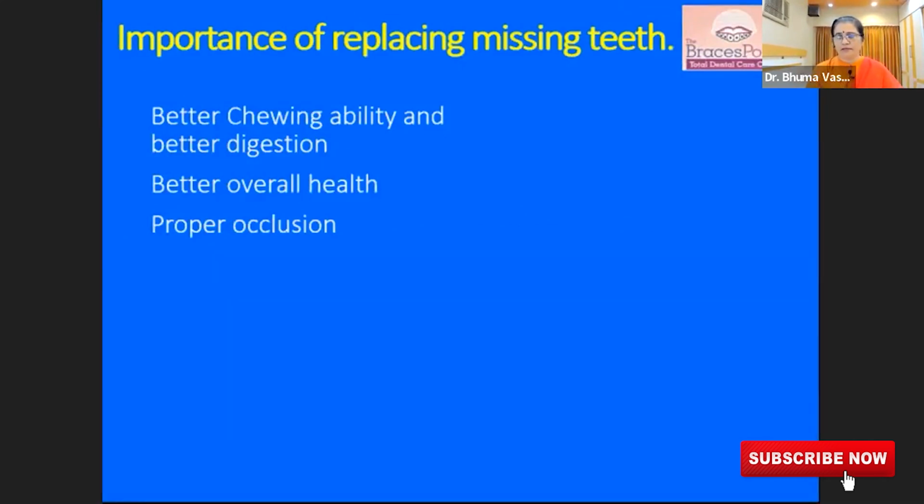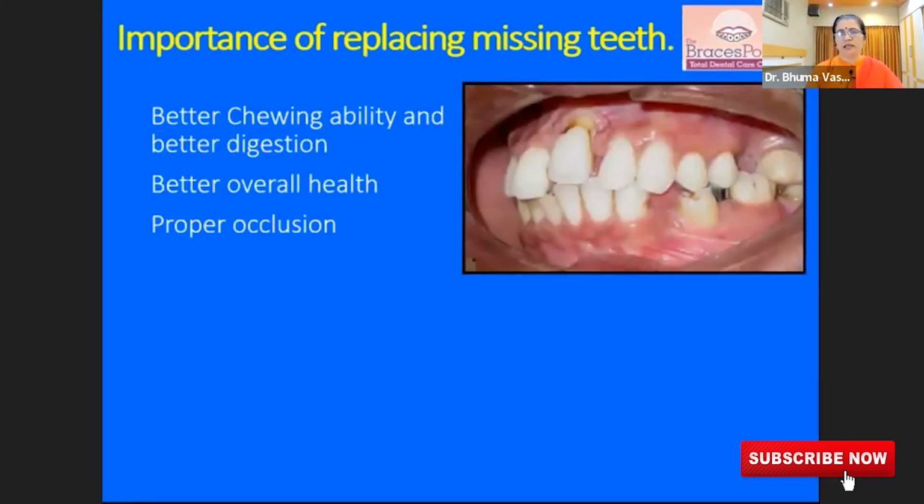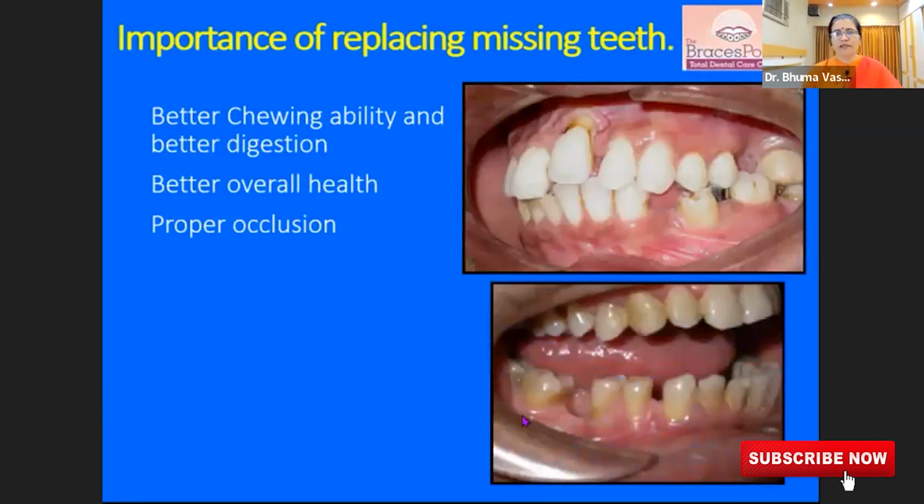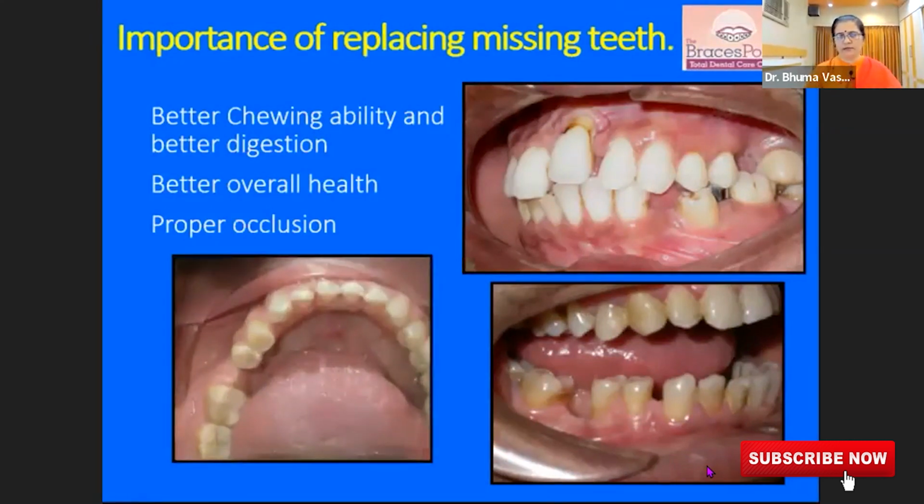It is important to have a proper occlusion while we replace the missing teeth. If some teeth are missing, the other teeth tend to drift, and when you want to replace it with an implant or something, short-term orthodontic treatment can be done to open that space, align the teeth better, and then have a prosthesis there. That's what can be done for single tooth replacement also.